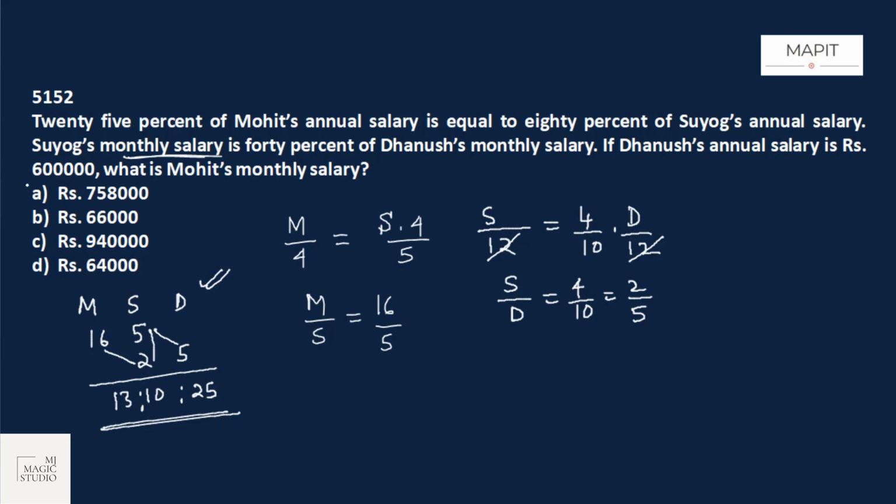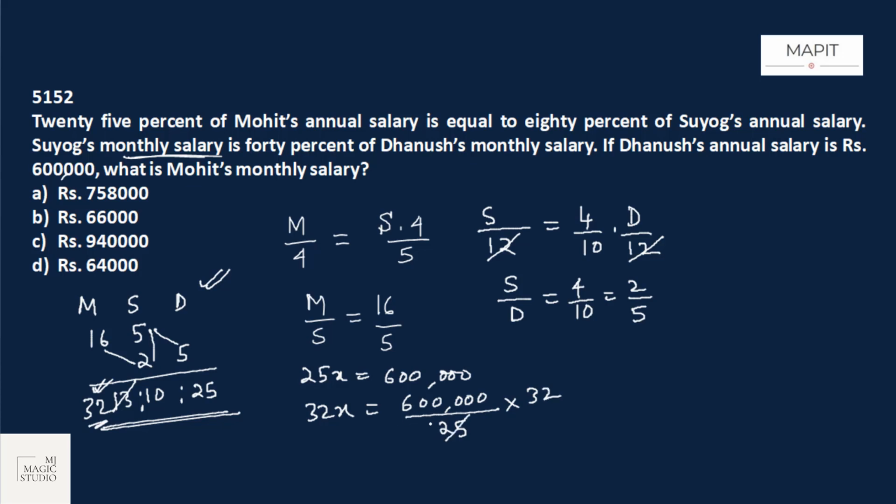If Dhanush's annual salary is 6 lakh, that means 25x is equal to 6 lakh. Then what is Mohit's monthly salary? This is 32. Yes, 16 into 2 is 32. Pardon me for writing 13, but it is 32. Mohit's annual salary is 32x. So we need to find the value of 32x. That is 6 lakh divided by 25 into 32.